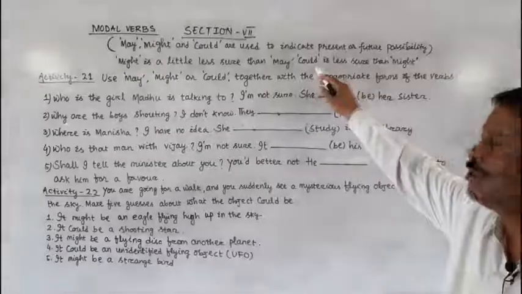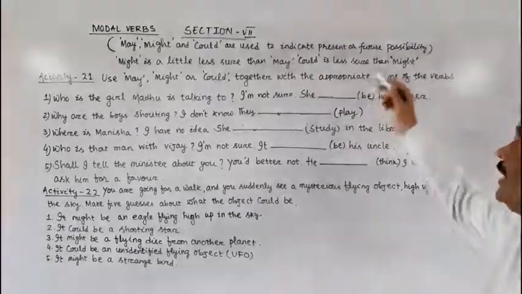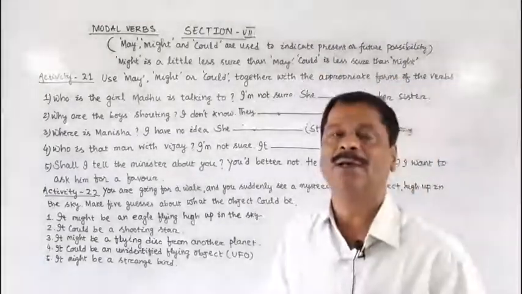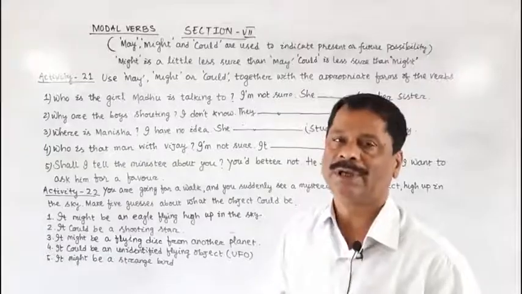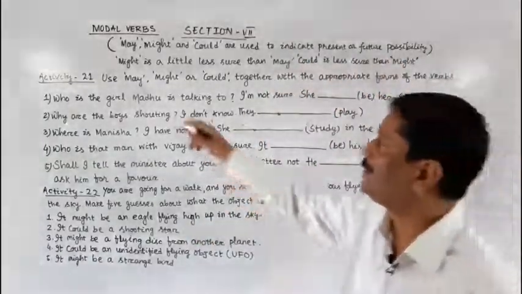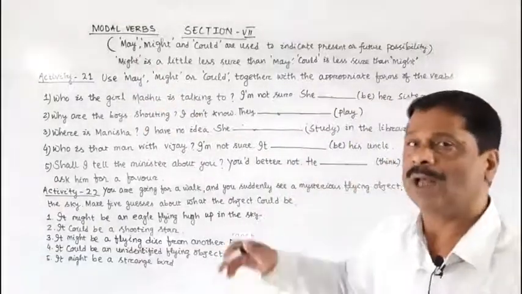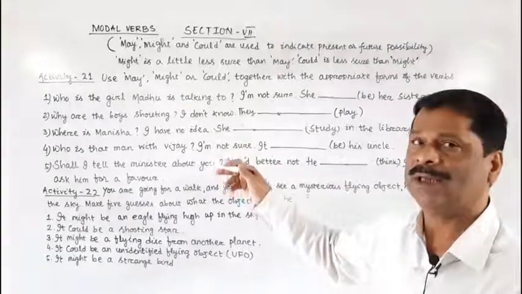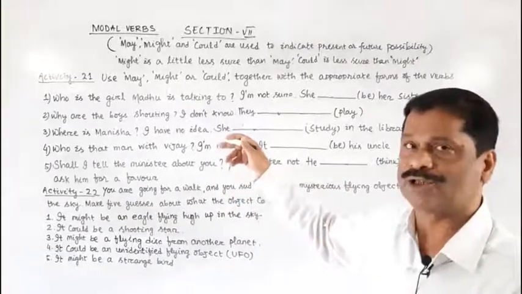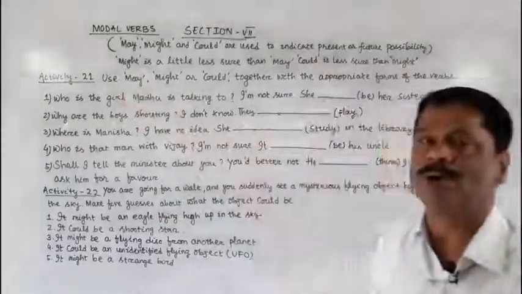Similarly, we use the modal verb could when we are less sure than might. For present possibility or future possibility, we use the modal verb may. When we are less sure than may, then we use the modal verb might.